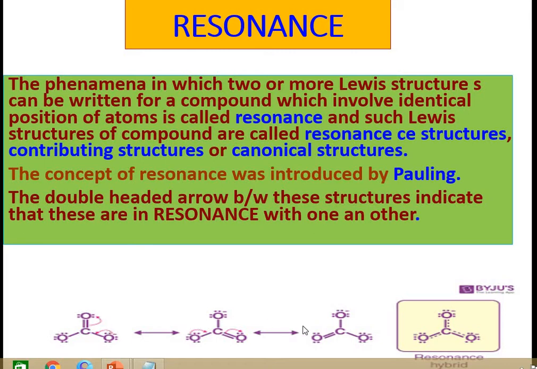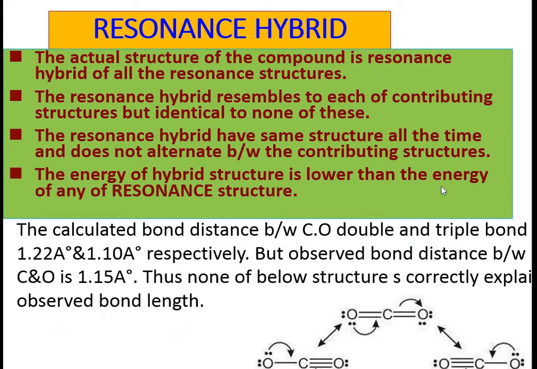These are resonance structures of carbonate. There is a double-headed arrow that indicates that these are resonance structures. This is the resonance hybrid structure of carbonate. We discuss what a resonance hybrid is. The actual structure of a compound is a resonance hybrid of all the resonance structures. That actual structure is called the resonance hybrid.